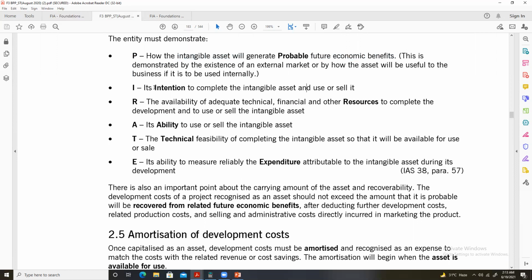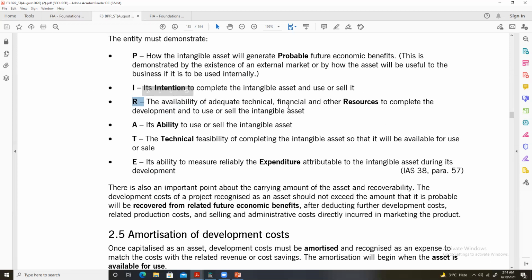The second point in this recognition criteria is the entity's intention to complete the intangible asset. It simply means that the company actually wants to complete the intangible asset and wants to use it or sell it in the future.